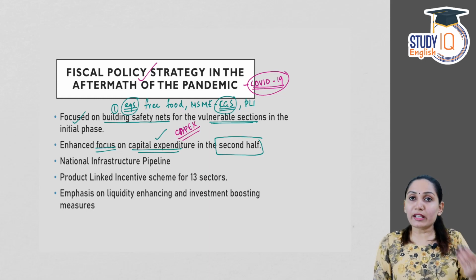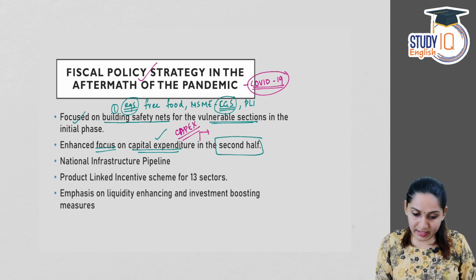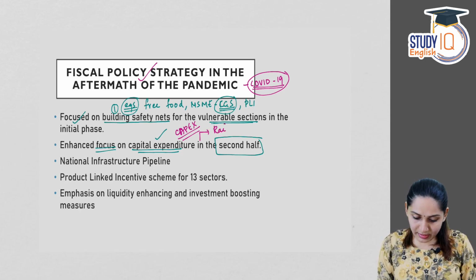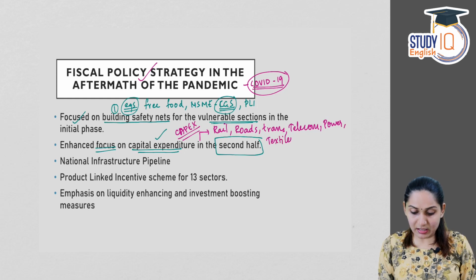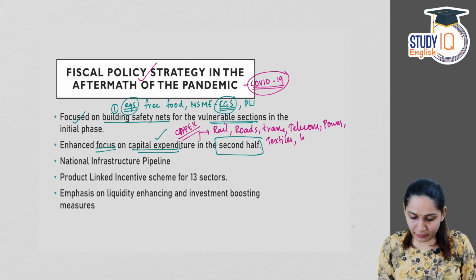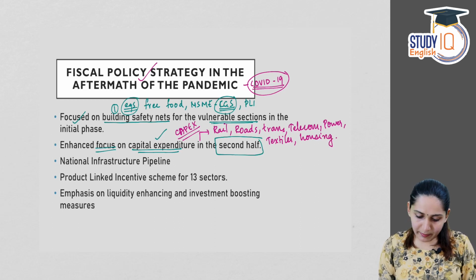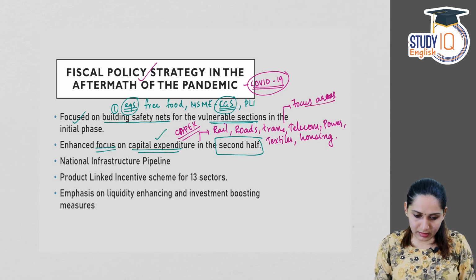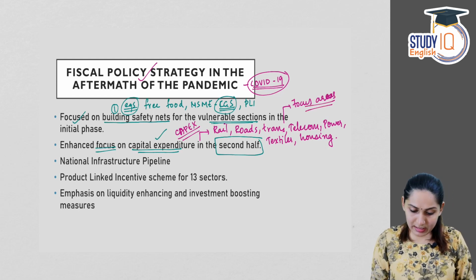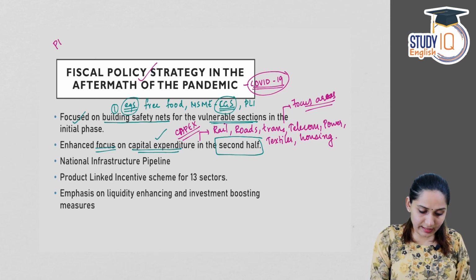Now, in order to increase the capital expenditure, the government invested in infrastructure like railways, roads, urban transportation, telecom sector, power sector, textiles, which has a huge potential for exports, and affordable housing. So these were major focus areas of the government. And as I said, then the production linked incentive scheme and the national infrastructure